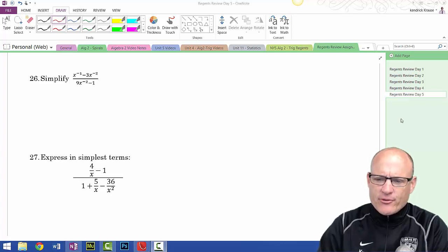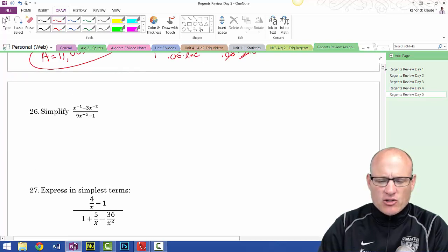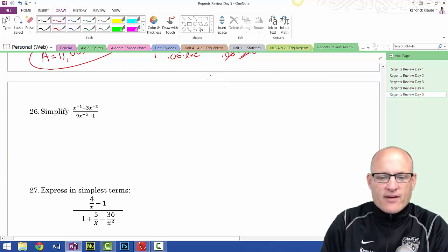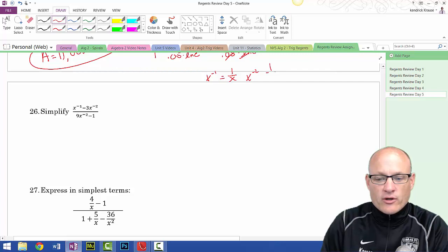A little side note, another lecture, another lesson in exponents. You all, at this point, if your teacher has done a good job, should know that if I have x to the negative 1, that has nothing to do with being negative. That's equal to 1 over x. If I have x to the negative 2, that's 1 over x squared. If I have x to the negative 3, that's 1 over x cubed.